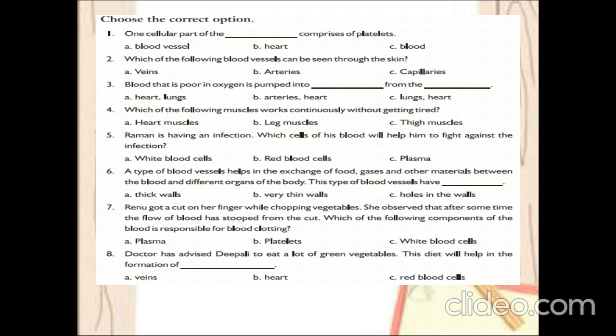Superb. So the next question is, doctor has advised Deepali to eat lots of green vegetables. Eating green vegetables will help in the formation of, very good, red blood cells. So the answer is option C.